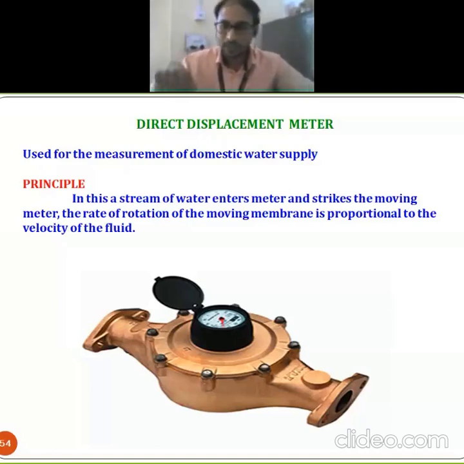So considering that, the dial is continuously rotated, and with those rotations we can directly measure the readings of that fluid, at what speeds it is moving. Okay, so this is a simple example used for the measurement of your domestic water. Okay, domestic water supply by respective municipalities or the gram panchayat.